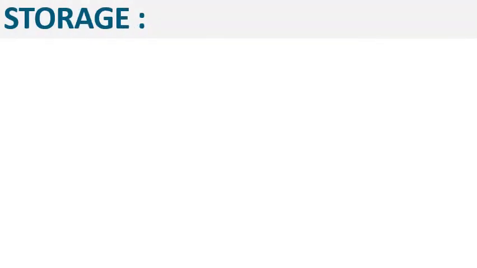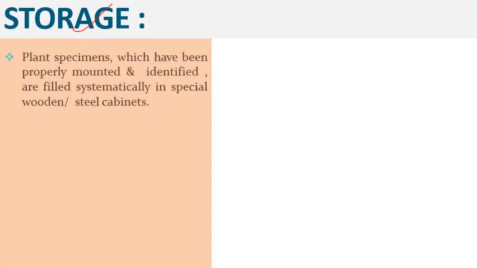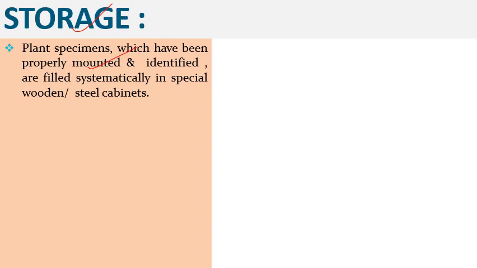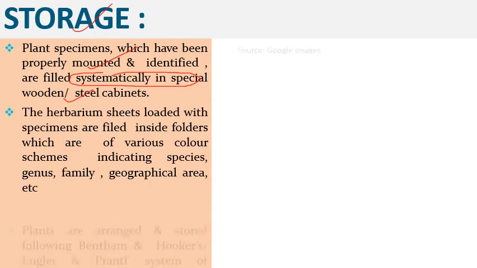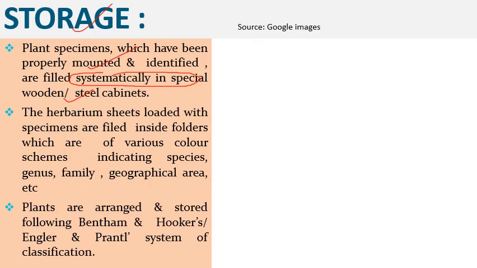Then the last step is proper storage of the plant specimens. These plant specimens, which have been properly mounted and identified, are filed systematically in special wooden or steel cabinets. The herbarium sheets loaded with specimens are filed inside specific folders, called species folders or genus folder covers, which indicate the proper species, genus, family, geographical area, etc. They are arranged in the wooden cabinets, and the plants are sorted following the Bentham and Hooker system of classification in the case of Commonwealth nations.